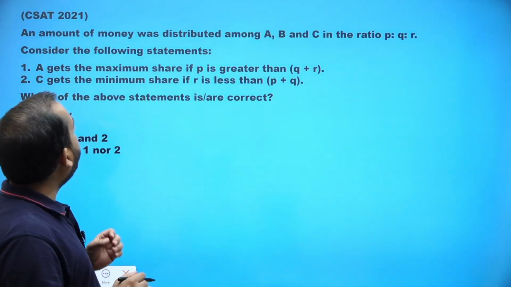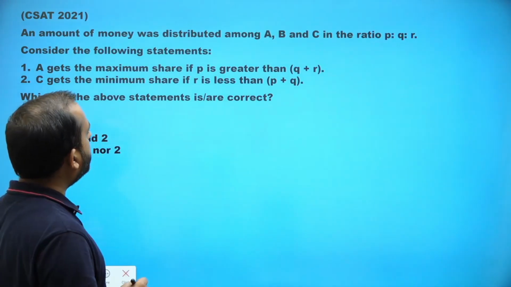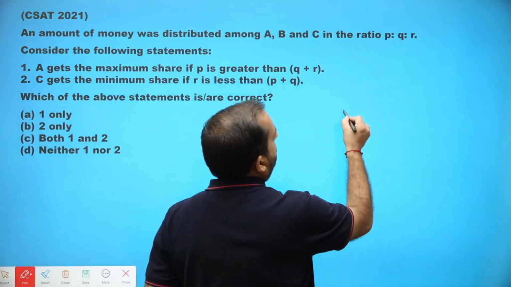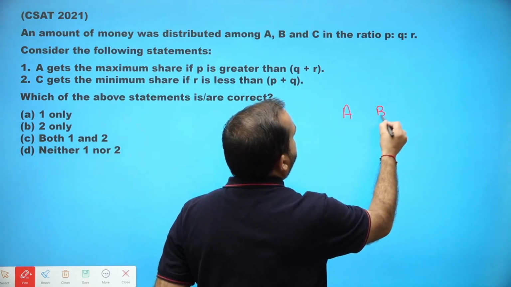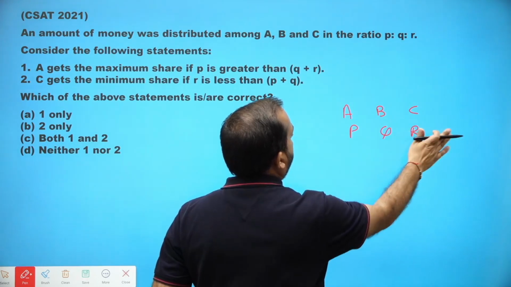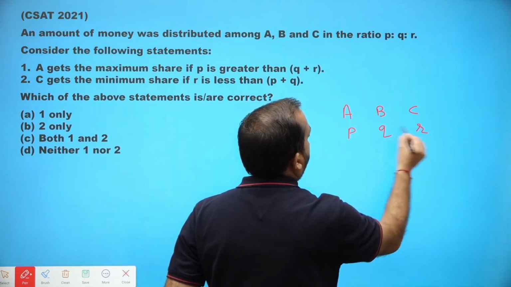It says an amount of money was distributed among A, B, C in the ratio p is to q is to r. So money has been distributed among A, B, C in the ratio P, ratio Q, ratio R. Let me write down small p, small q and small r.